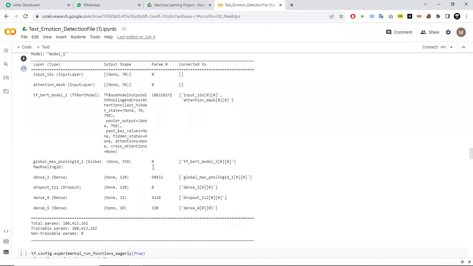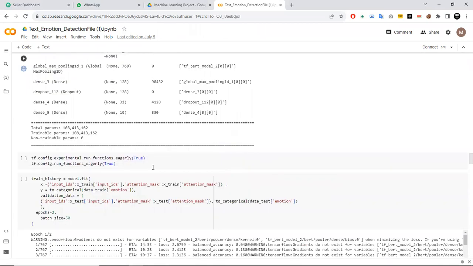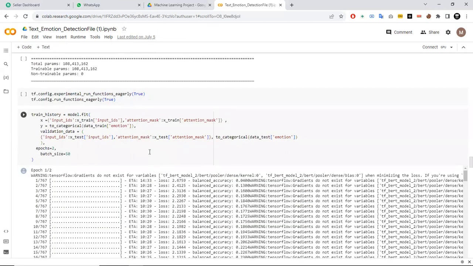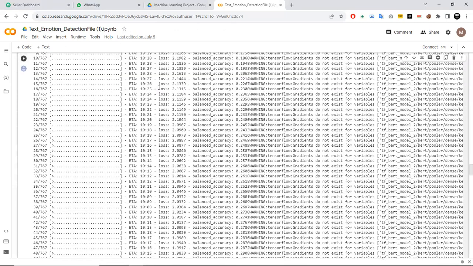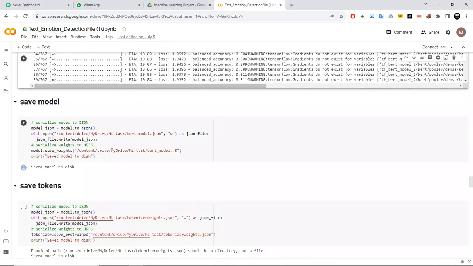So this is the summary of the model, and now here the model is fitted with epoch 2 and batch size 50. So the model is getting trained here, you can see. And now, to deploy the model, the necessary step is to save the model into a format which can be deployed, like here the model is saved into JSON format and an H5 file.